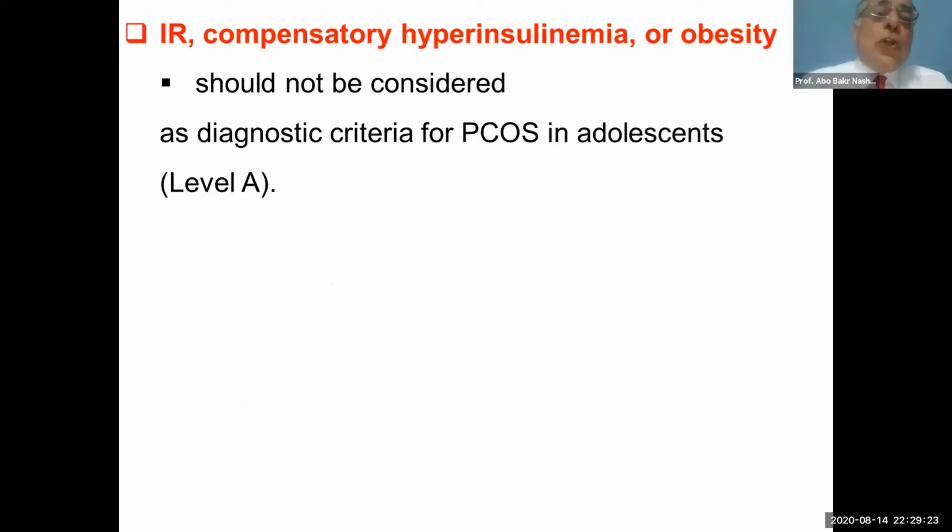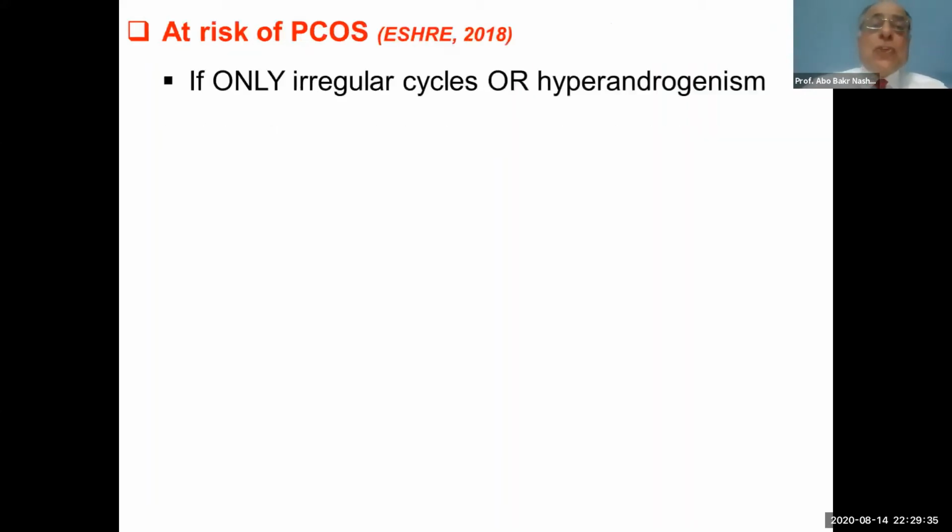We should not consider the insulin resistance, the compensatory hyperinsulinemia, or the obesity as a diagnostic criterion for adolescent polycystic ovary syndrome. But there is a category. It is called at risk for adolescent polycystic ovary syndrome. And it is defined if we have only an irregular cycle or only hyperandrogenism.